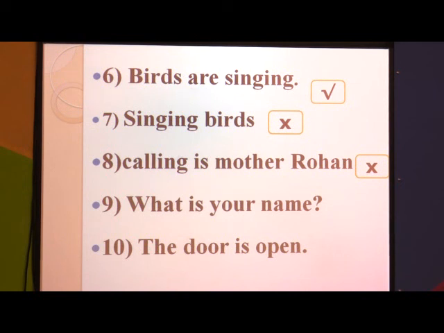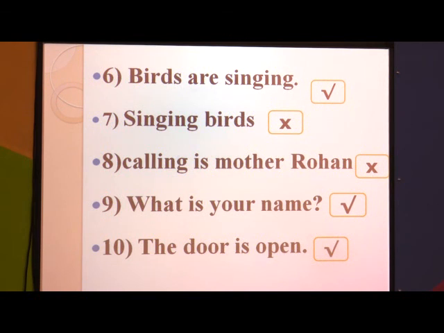Here you can see a question is being asked. We all know this is the correct sentence. And the last one is, the door is open.